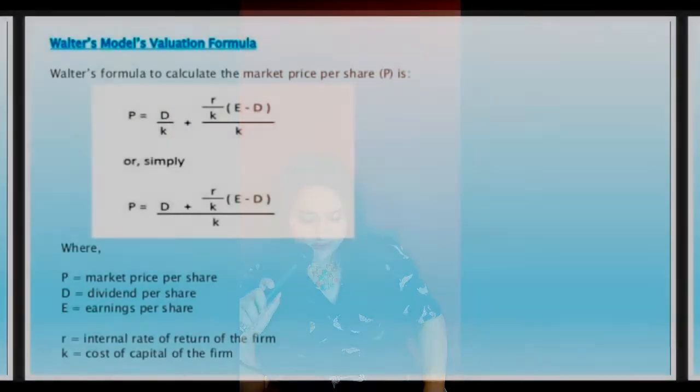And the deviations that we have from the results of the models is because of these assumptions not holding true in real life. So if you have to follow the model, you have to keep all the assumptions in mind. Like the first assumption, that only internal financing is available with you, so that has to be kept in mind. Next is the formula that he gave us.